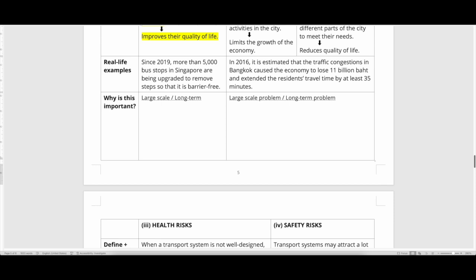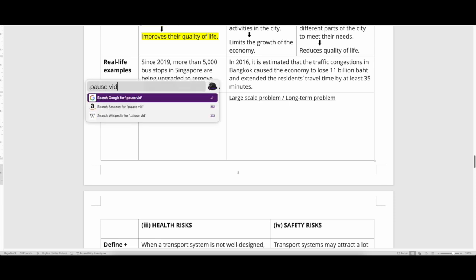So is this a large-scale or long-term thing? What do you think? Pause and you tell me. Okay, once you have decided, unpause the video.